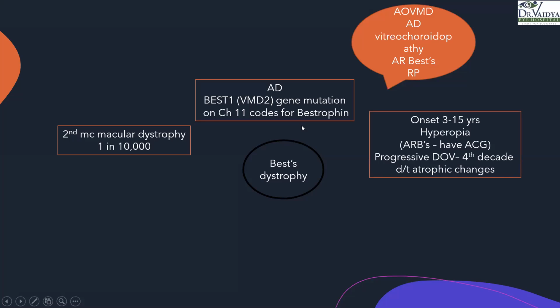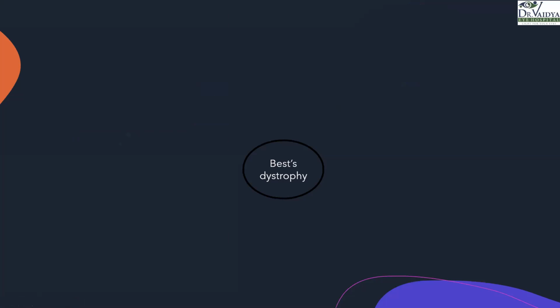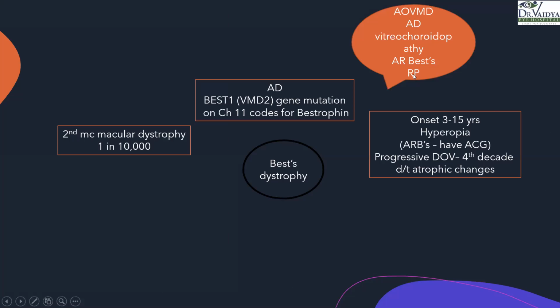These diseases have an onset of around 3 to 15 years. These patients usually have hyperopia. It's kind of obvious why, because you can see there is a slight bulge here, right? Wherever there is a bulge in the center, we can expect a slight hyperopia. The autosomal recessive forms are usually associated with angle closure glaucoma. Progressive diminution of vision is seen in the 4th decade due to atrophic changes, right? So the onset is around 3 to 15 years, but the diminution of vision starts after around the 4th decade due to the atrophic changes.